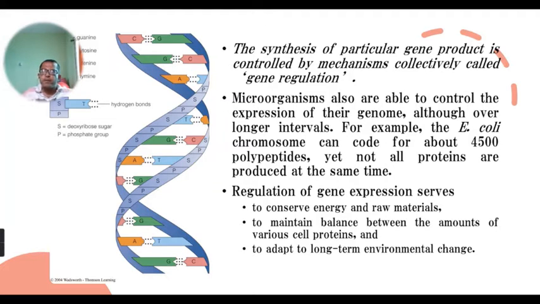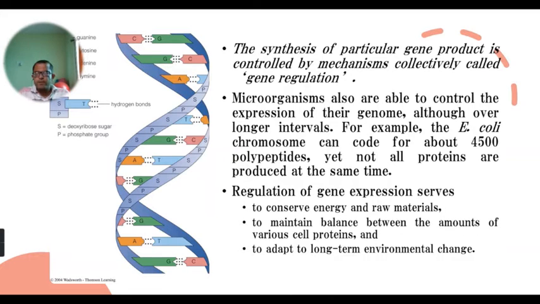For example, the E. coli chromosome contains a large amount of information, a large amount of nucleotide sequences containing the information needed for that E. coli cell. The E. coli chromosome contains such information from which near about 4,500 polypeptides can be produced at a time.